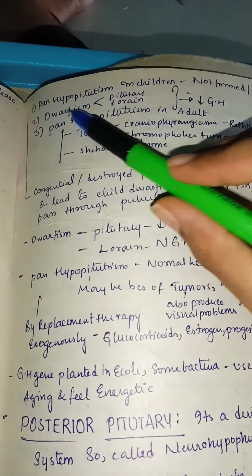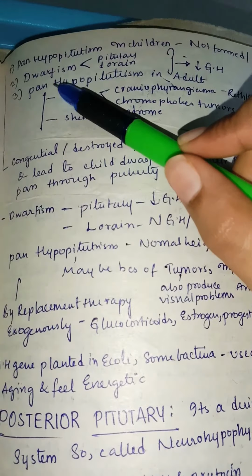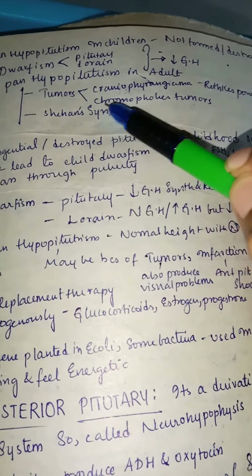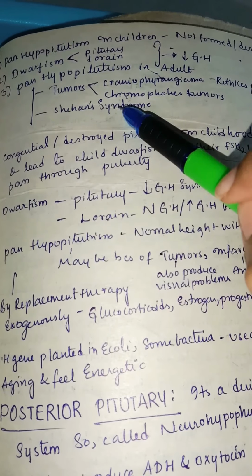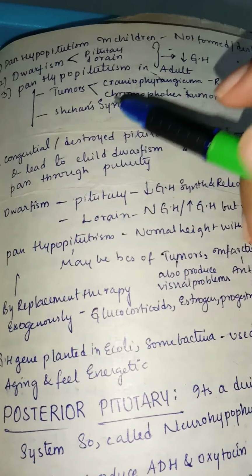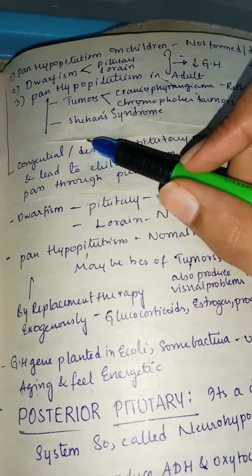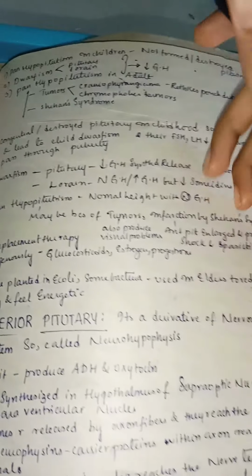Next, let us see panhypopituitarism in children. The pituitary is not formed or is destroyed. Dwarfism, pituitary. Actually, these are all when the growth hormone is low. So when the growth hormone is low, it may lead to panhypopituitarism and dwarfism. Panhypopituitarism in adults may be due to tumors like craniopharyngioma, underdeveloped Rathke's pouch, and also chromophobe tumors. Because of all these tumors in adults, growth hormone may drop in the blood. Because of Sheehan syndrome also, due to low blood supply, there will be low growth hormone production. And even in pituitary dwarfism, there is low growth hormone.